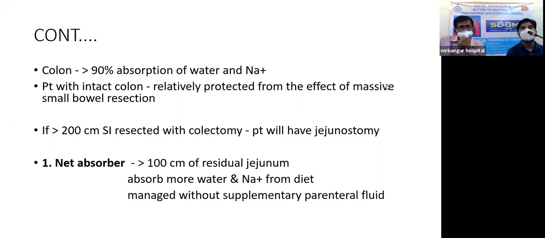In the colon, there is more than 90% absorption of water and sodium ion. So a patient with an intact colon is relatively protected from the effect of massive small bowel resection. But if there is a massive small intestinal resection with colectomy, then the patient will have a jejunostomy. In this case, we have two situations, two patients: one is a net absorber and the other is a net secretor.